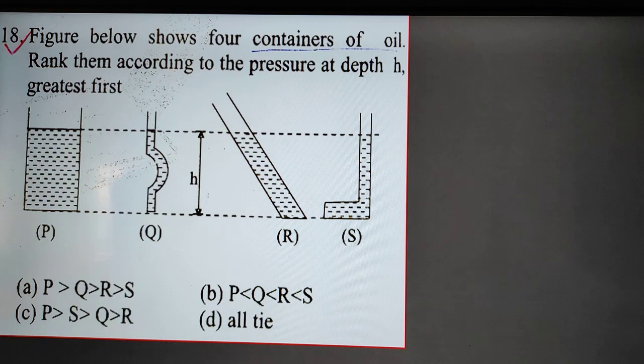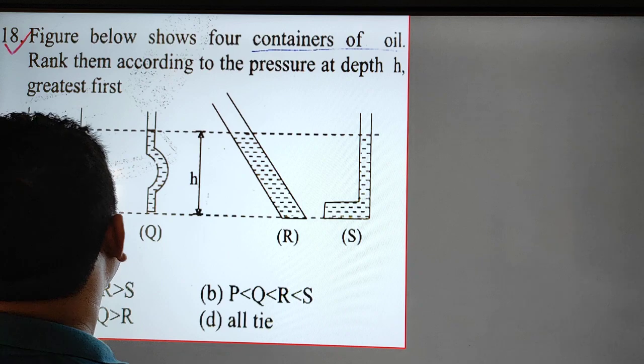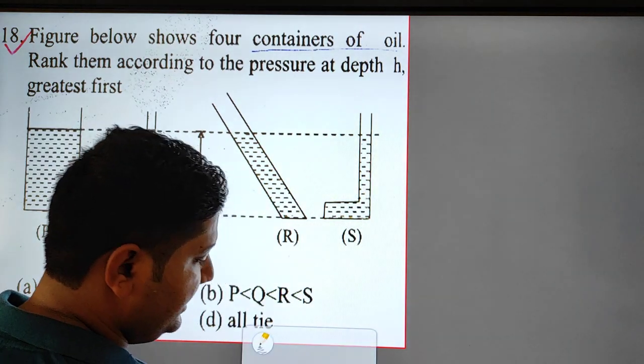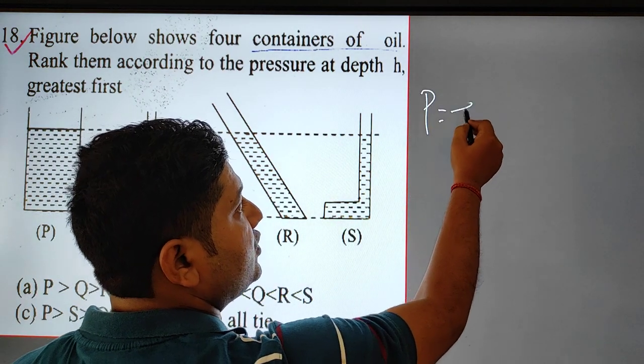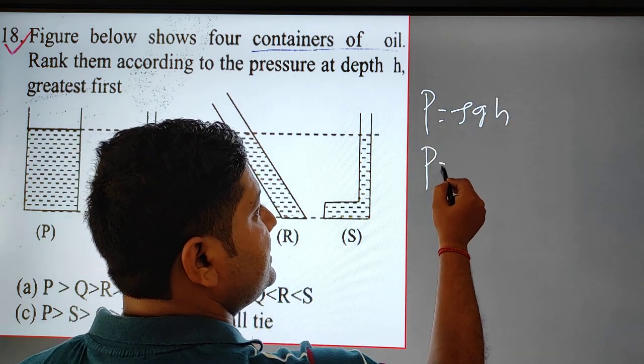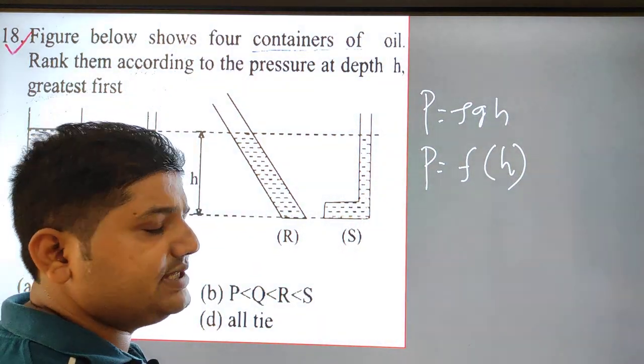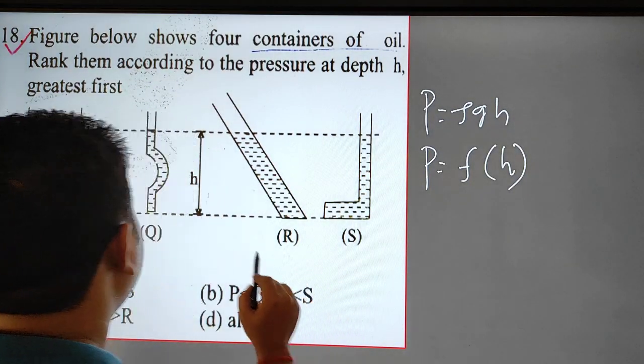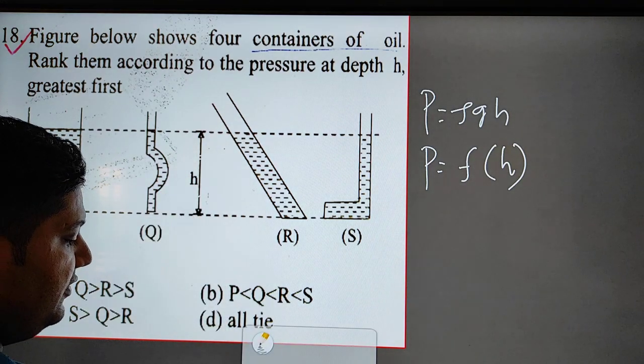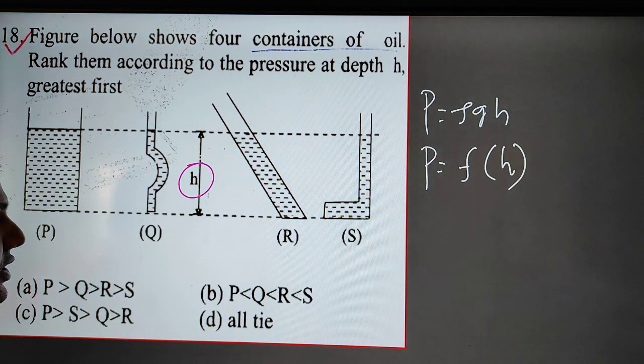Now solve this question. The figure below shows containers of oil; rank them according to their pressure at depth H. I already told you that pressure is equal to rho g h, so pressure is a function of height only if the density of the fluid is constant, and g is obviously constant. Here every container has the same height H, so all have the same pressure. All are a tie, so option D is the correct answer for the question.